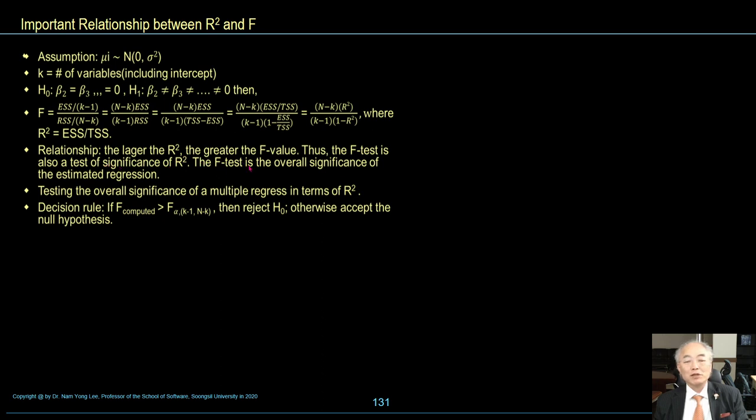The F statistic tests the overall significance of the estimated regression, that is, of multiple regression in terms of R square. Decision rule: if F computed is greater than the F table value, then reject the null hypothesis. Otherwise, accept the null hypothesis.